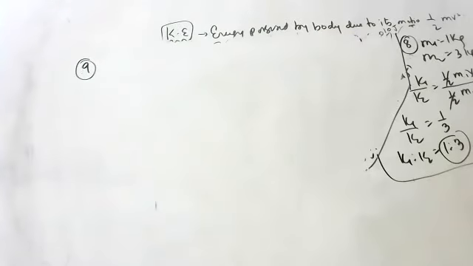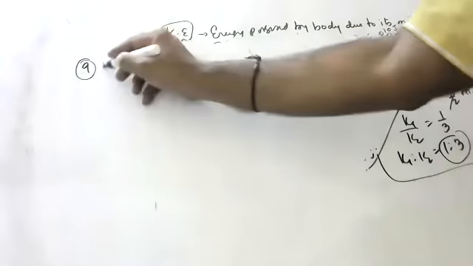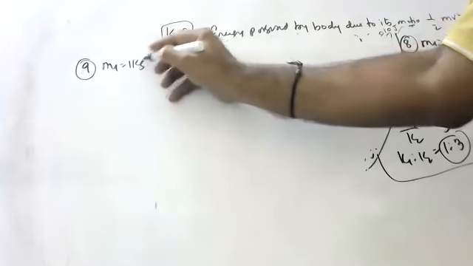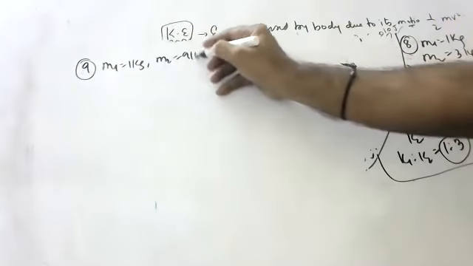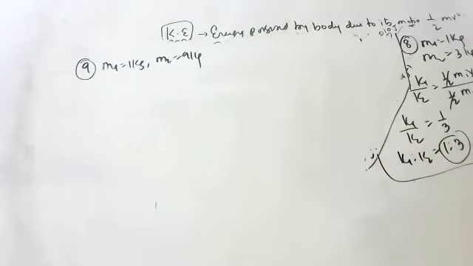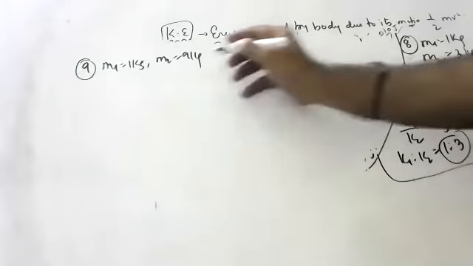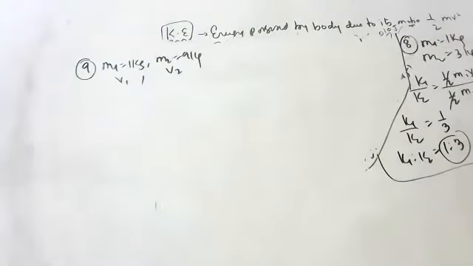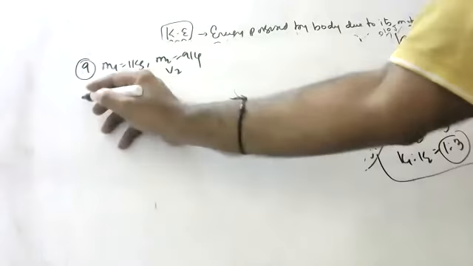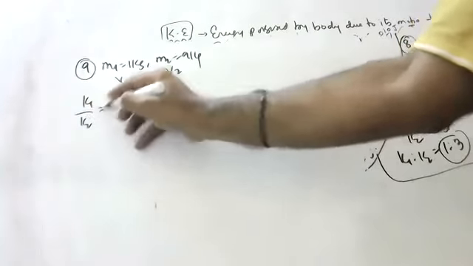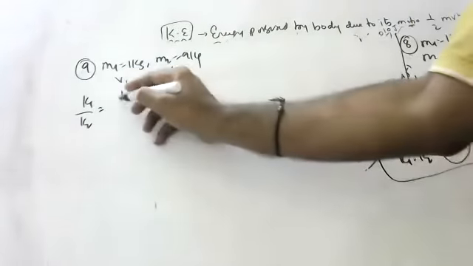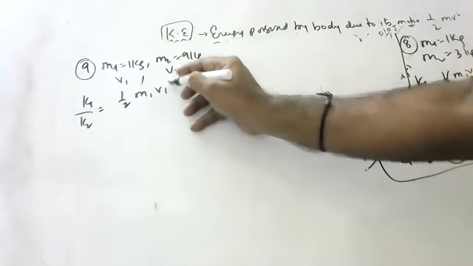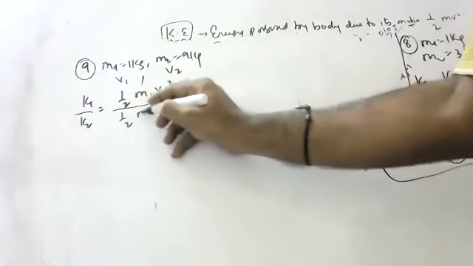Question 9. Two bodies of mass 1 kg and 9 kg are moving with the same velocity. Again, same question. Who will tell? K1 by K2 is equal to half m1 v1 square by half m2 v2 square.